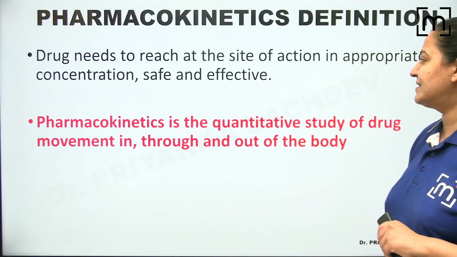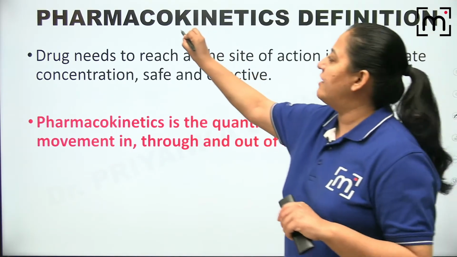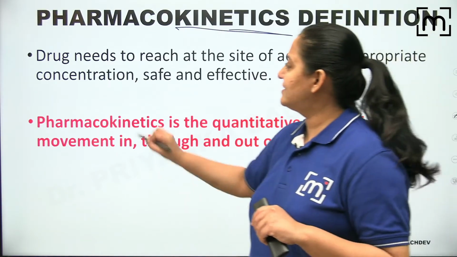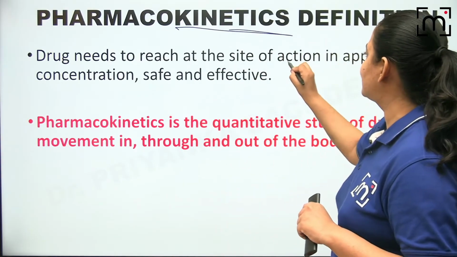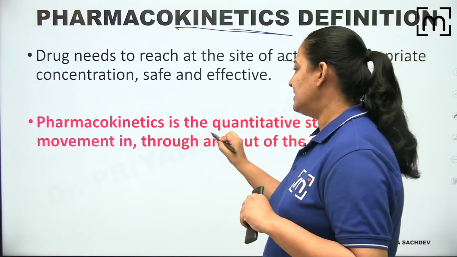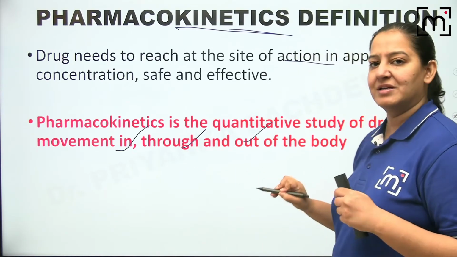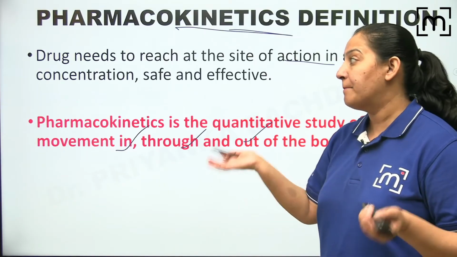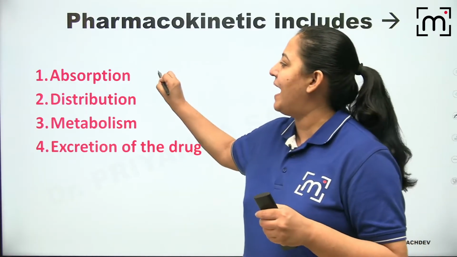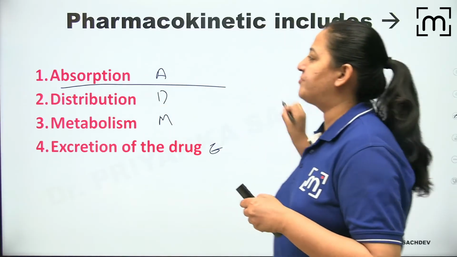Don't worry. So let me start with pharmacokinetics. As I have already told you the definition of pharmacokinetics. What does pharmacokinetics mean? The drug needs to reach at the site of action, at appropriate concentration, safe and effective. Okay. So it is the study of movement of the drug through and out of the body. Right. So it is what the body is doing to the drug. So basically it is having 4 chapters. We already know ADME. Let me start the first chapter, absorption.